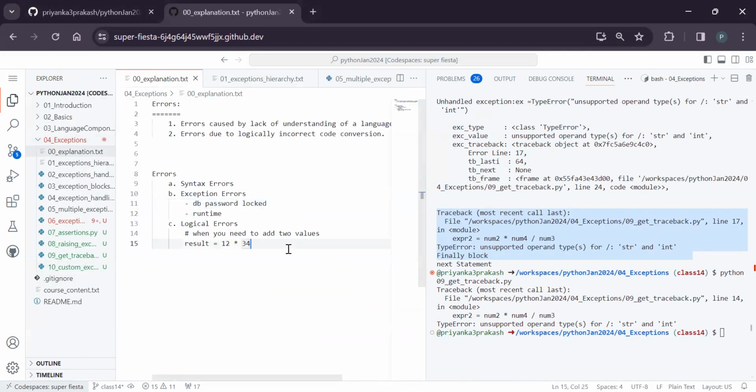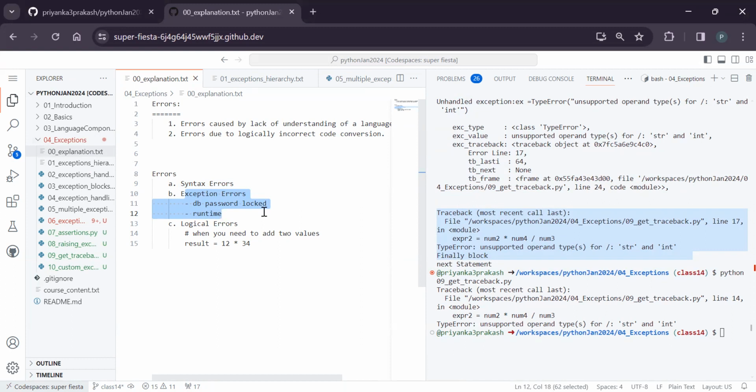If you remember, the first time when I was talking about exceptions, I told that there are two things. One is syntax errors. You cannot place a try except to handle the syntax errors. Those should be immediately addressed. Second type, exception errors. Because of the logic, due to some issues, you will get some errors that we need to handle. Type error doesn't mean every time it is because of the type, or every time because you are adding or multiplying an integer and a string. So it can occur in different ways, right?